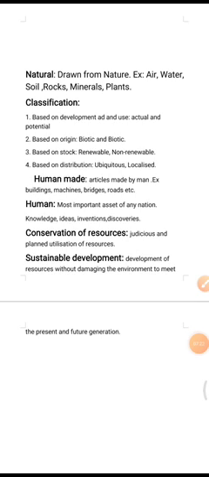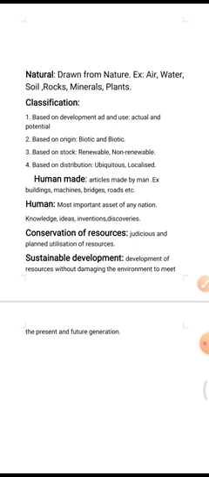On the basis of development and use, resources can be classified into two groups, actual resources and potential resources. Now we'll see what is actual resources and what is potential resources. Actual resources are resources whose quantity is known.